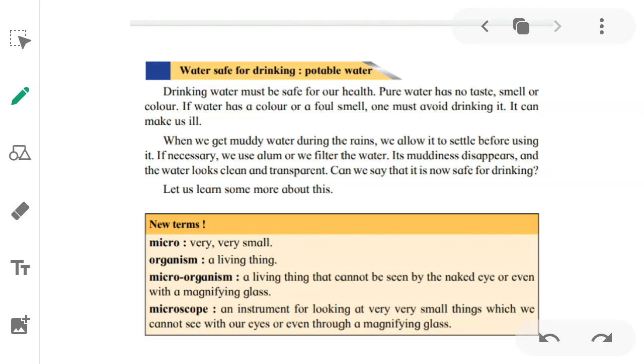Naked eye means our eyes, the eyes of a human being. Those animals or living things which can't be seen are called microorganisms, and we need a magnifying glass to see them. What is a microscope? An instrument for looking at very, very small things which we cannot see with our naked eyes or even through a magnifying glass. A microscope is an instrument through which we look at very tiny things or microorganisms. So it helps us to see microorganisms.